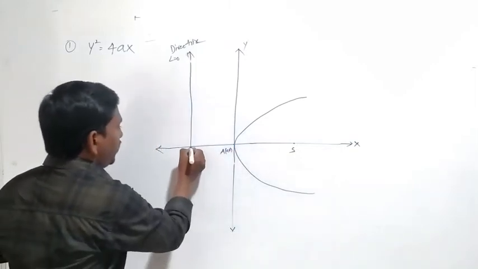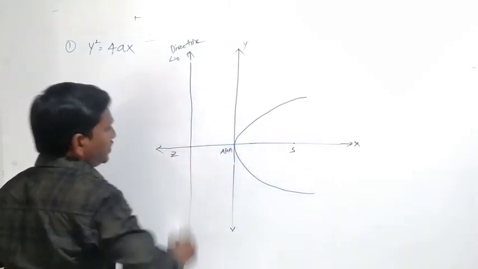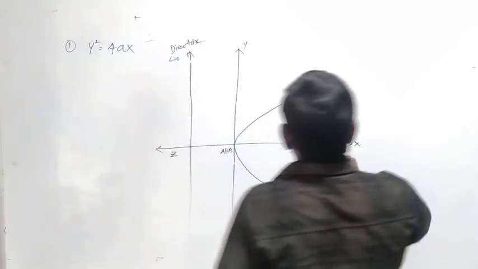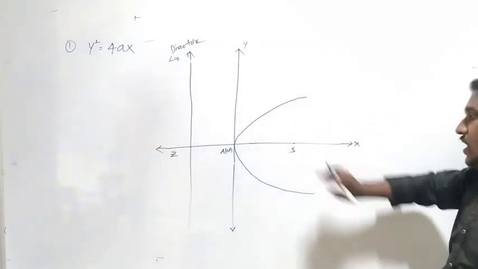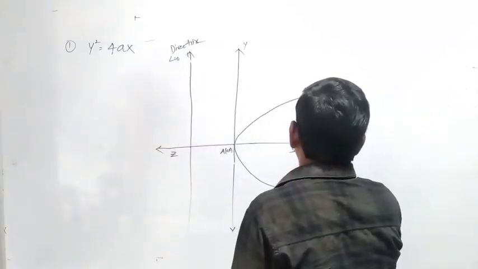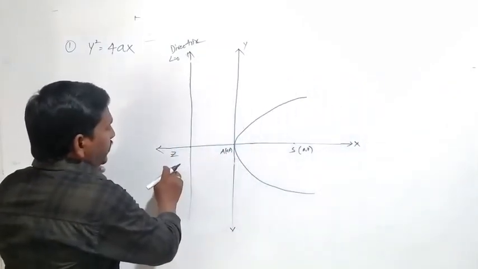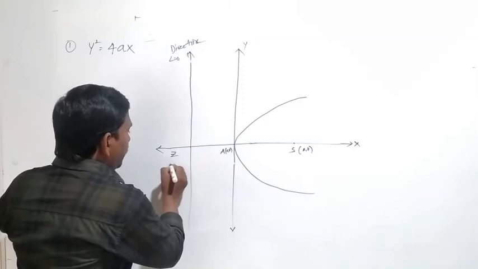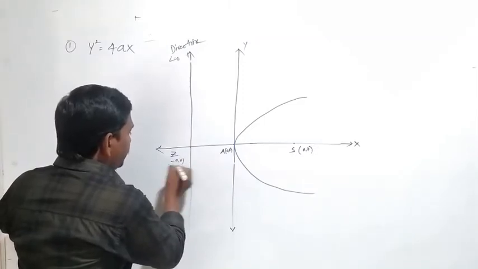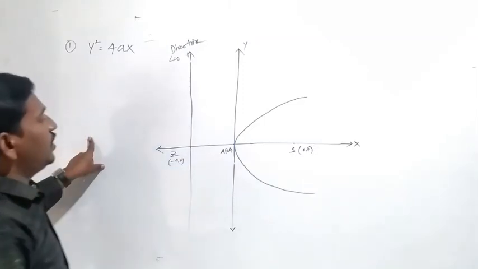Here the point denoted by Z. Here the point S is on the x-axis, that means a, 0, and Z is on the negative side, minus a, 0.